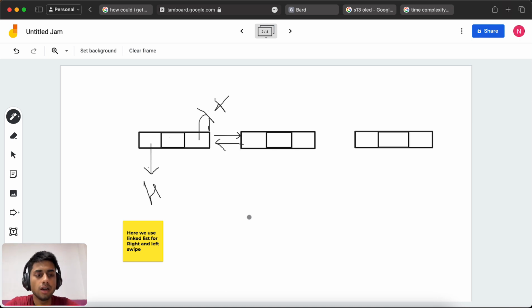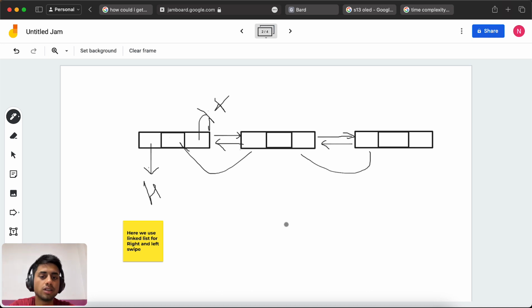The time complexity of the double linked list is big O, and that's why we use this one. In the node data structure, the node data will be stored in this one, and its data will be stored in a structured way. Each data will be stored in each node, here and here, here and here.